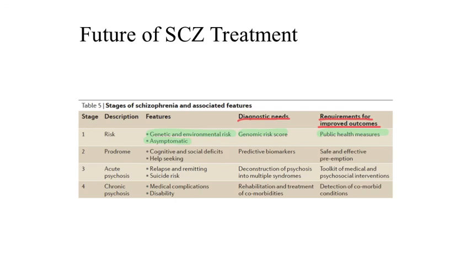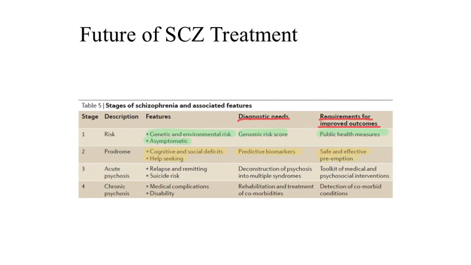outcomes for patients. In the prodromal phase, which is associated with cognitive and social deficits, and the phase at which many individuals seek help, if there were better predictive biomarkers to identify schizophrenia compared with other similar disease states like depression, and safe and effective treatments for prophylactic or preemptive treatment, this could also help.